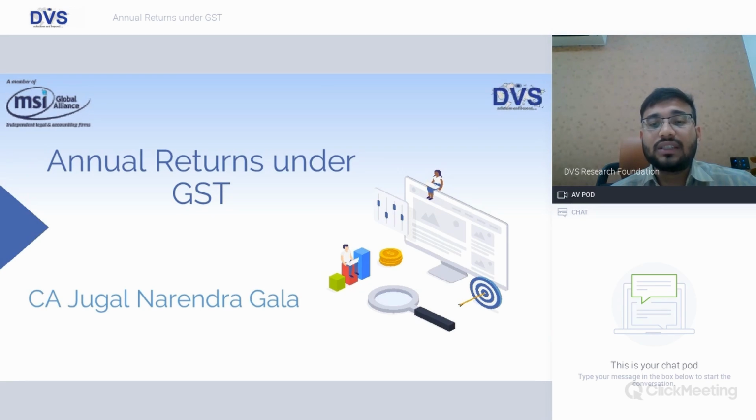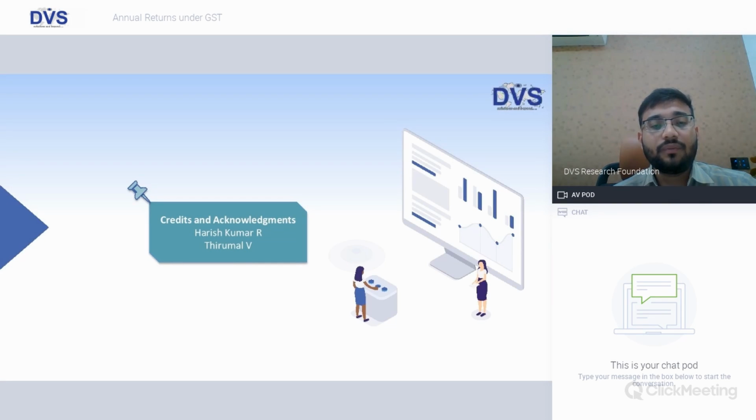There's one more form, GST 9C, which is relevant for dealers who are required to get their accounts audited. But today's focus would be more on Form 9. So let's get started, friends.